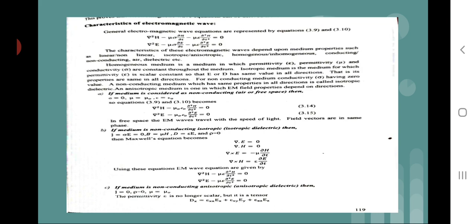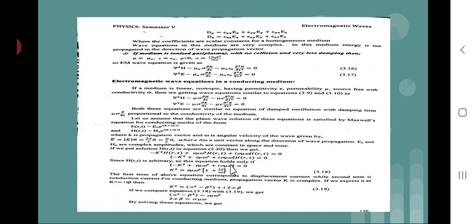Now consider the fourth condition. If the medium is ionized gas, that is plasma, with no collision and very little damping, then mu is equal to mu 0, epsilon is equal to epsilon naught, rho is equal to 0, and sigma is equal to n naught e square upon m omega. So electromagnetic waves are given by these two equations.